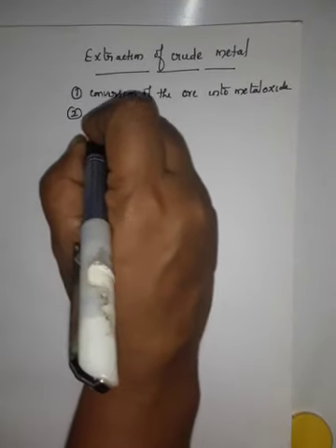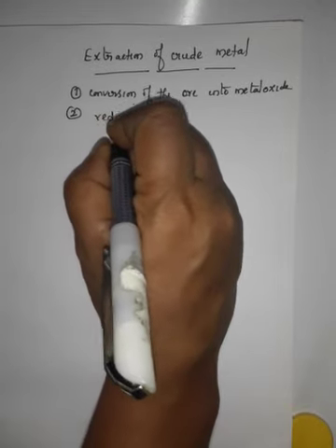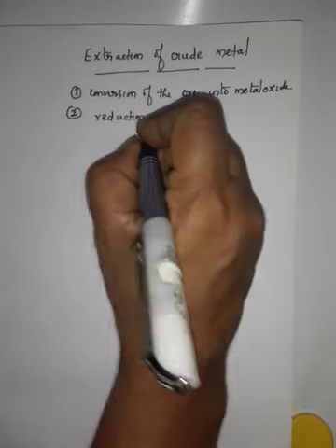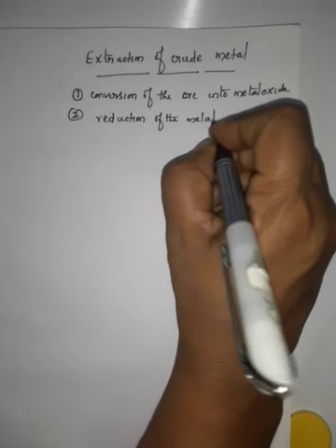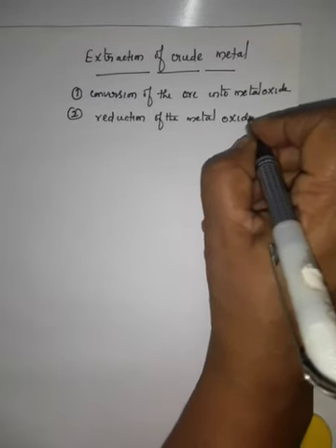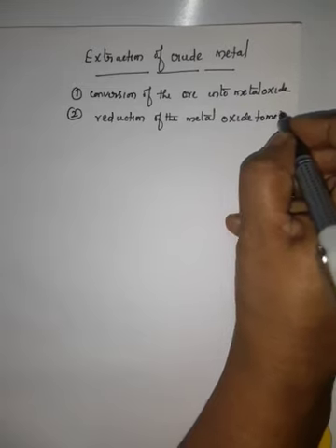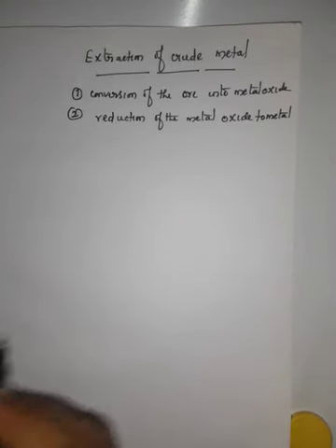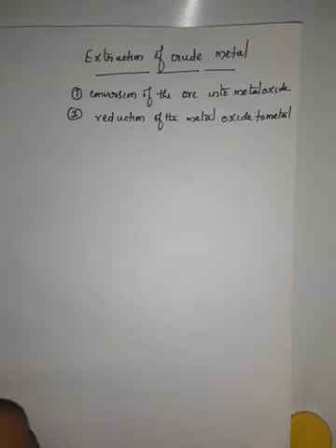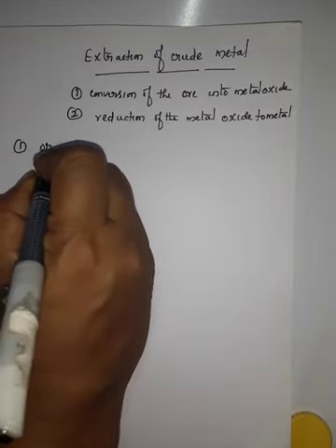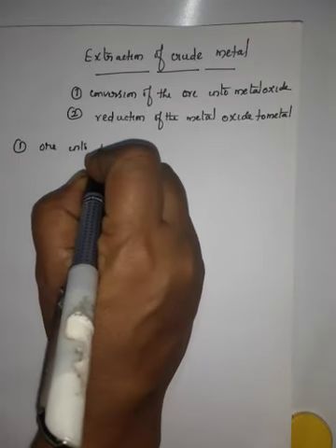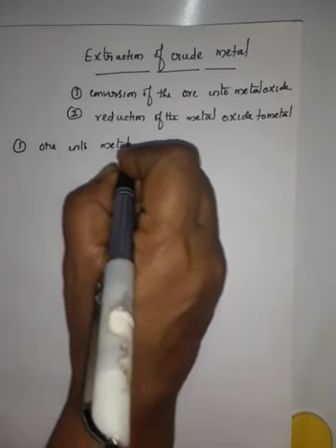Second step, reduction of the metal oxide to metal. These are the main 2 steps you are going to learn in extraction of crude metal. So the first one, conversion of the ore into metal oxide.